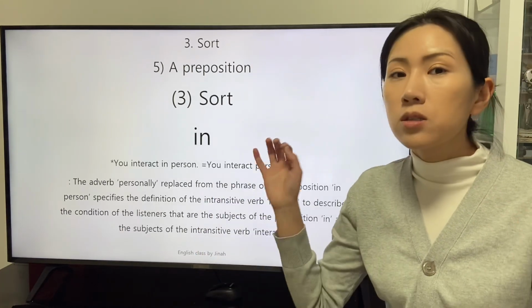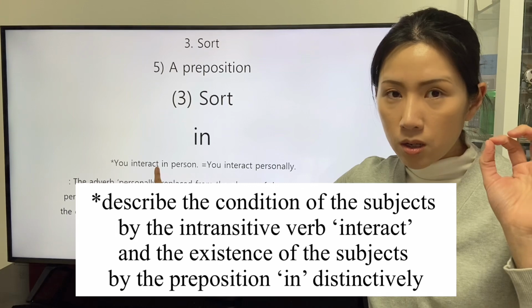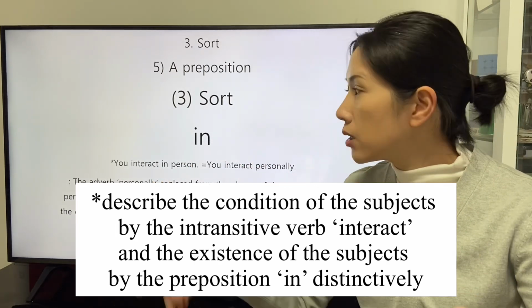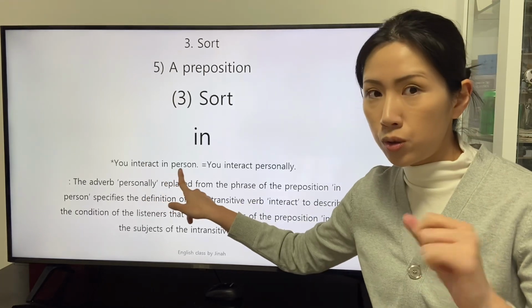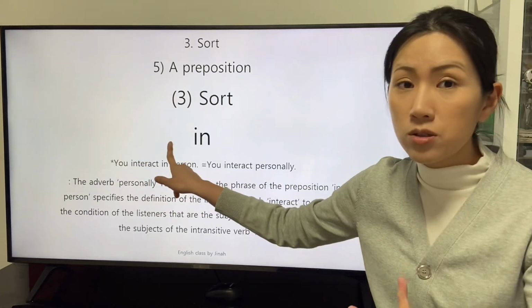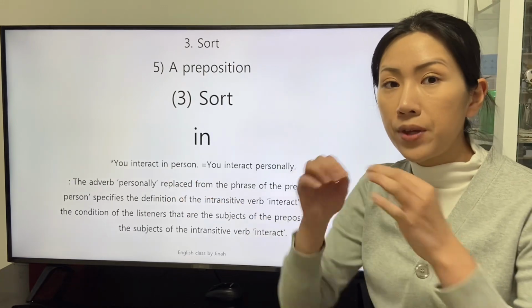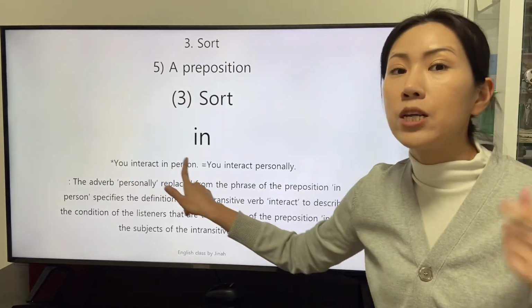But the speaker who wants to distinctively convey the intention in this type of clause chooses that the preposition reveals the relationship between the subject and the object.